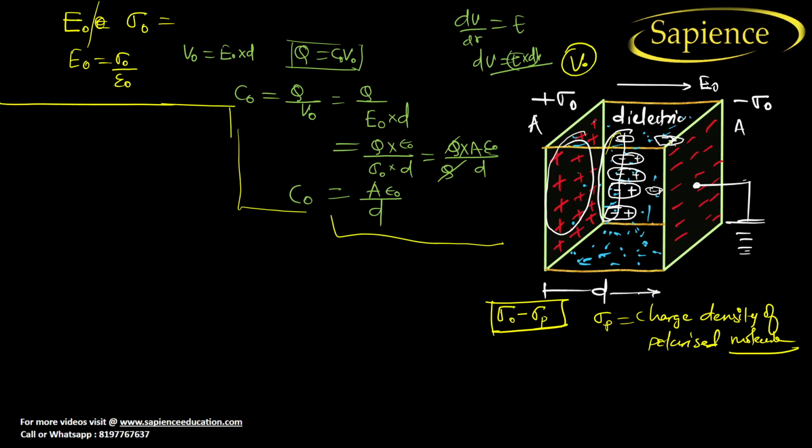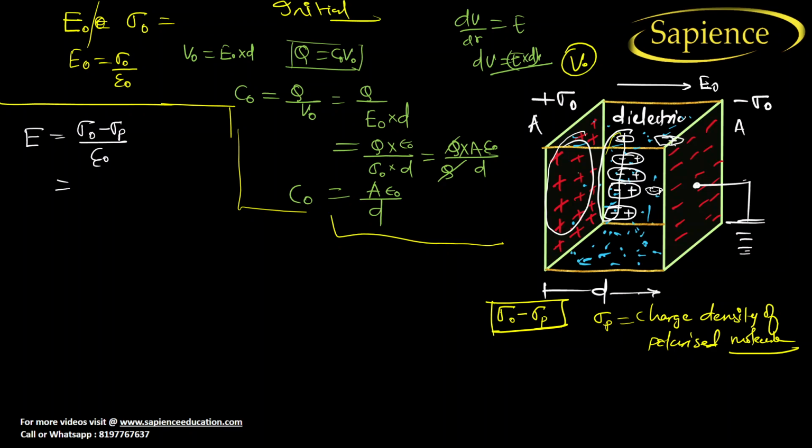See, this was the initial condition without any dielectric. Now we have inserted a dielectric. Let the electric field now be E. It will definitely change. In case of sigma naught, we have to put sigma naught minus sigma p divided by epsilon naught.